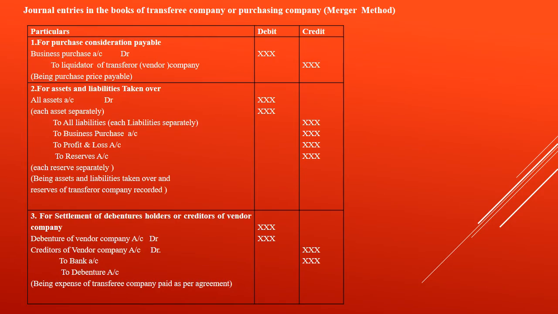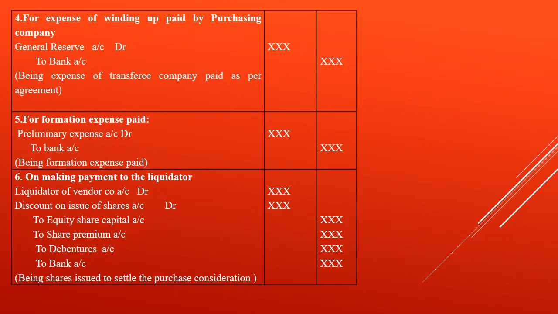The next slide. For expenses of winding up paid by the purchasing company, if the expenses are paid by the purchasing company, then the entry will be General Reserve Account Dr. to Bank. Then for formation expenses paid by the purchasing company, Preliminary Expenses Account Dr. to Bank in that case.